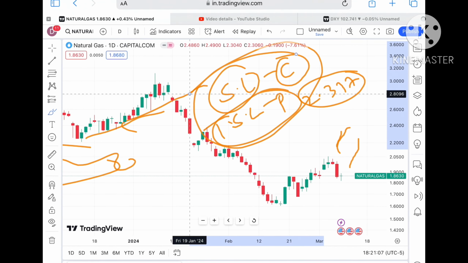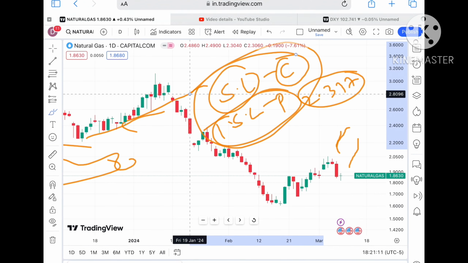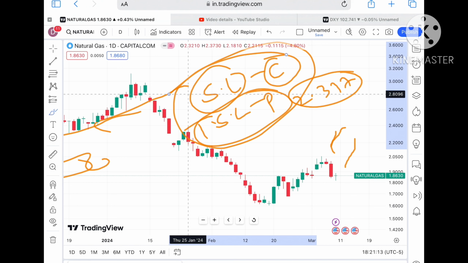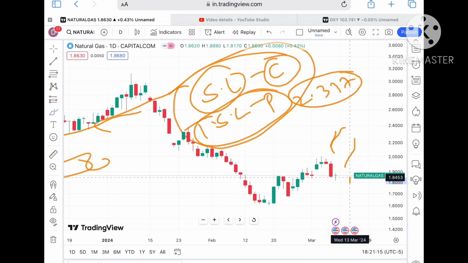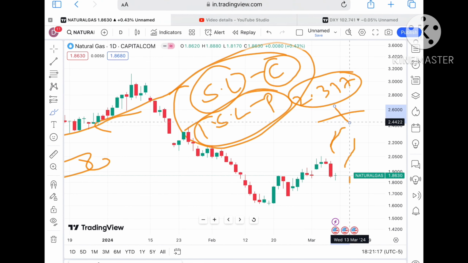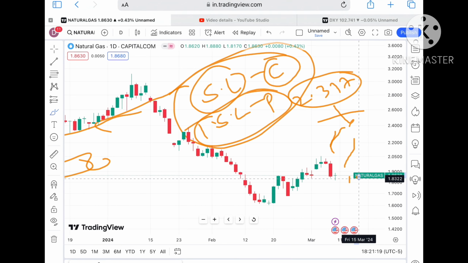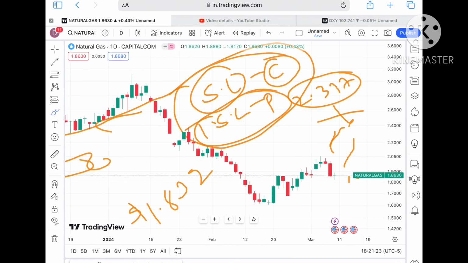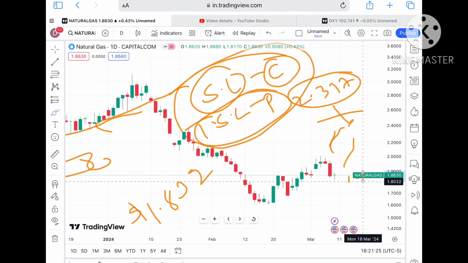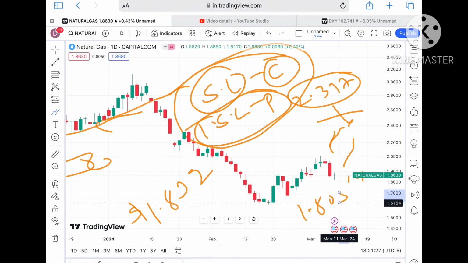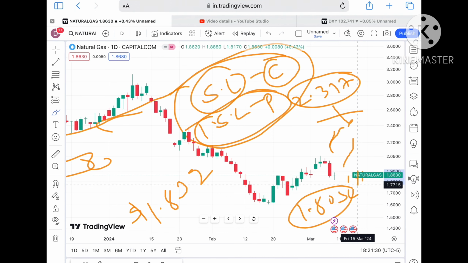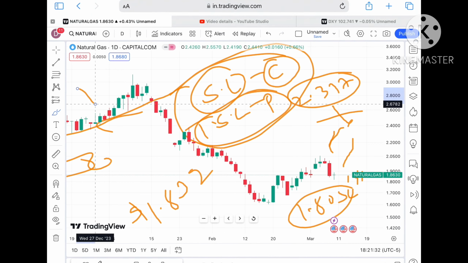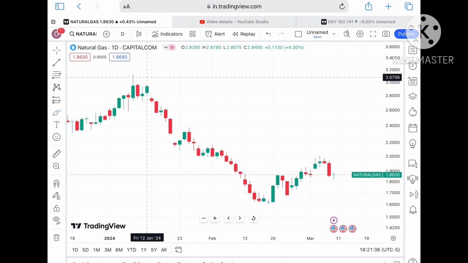Always try to set your SL, it will save your capital, and always try to trail your SL, it will save your profit. These two things you have to do, because it is your capital, so you have to put your SL. And news comes and goes, it is always manipulated, so always try to set your SL and always try to trail your SL. So if the price doesn't sustain, it can come down towards a level of $1.8036,